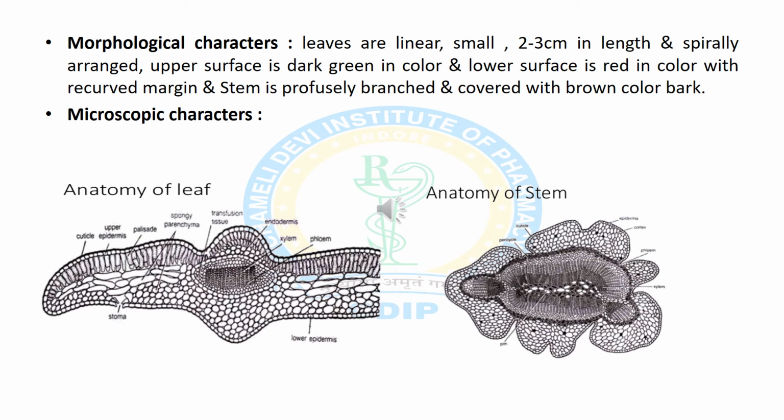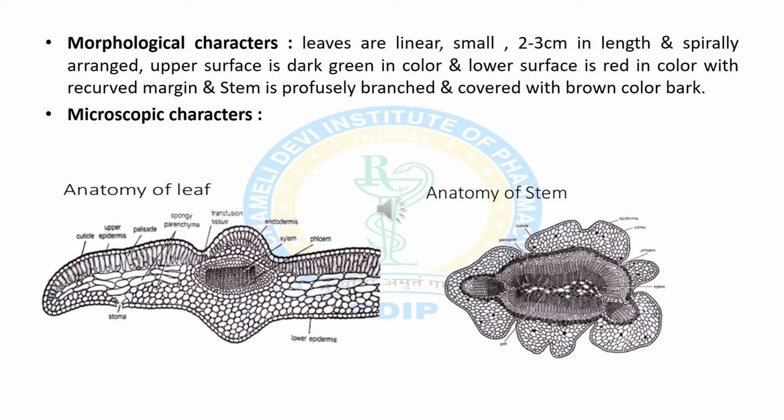The leaves are linear, small, 2 to 3 cm in length and spirally arranged. The upper surface is dark green in color and the lower surface is red in color with recurved margin. The stem is profusely branched and covered with brown colored bark. Now we will discuss microscopic characters with the help of TS of leaf and stem.